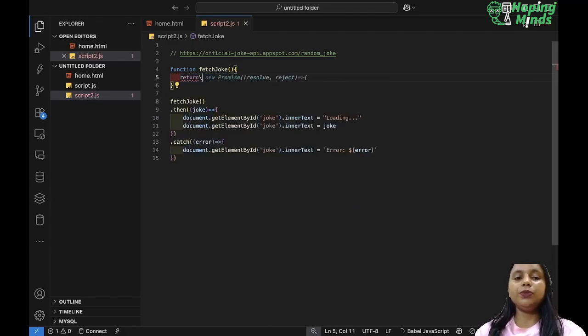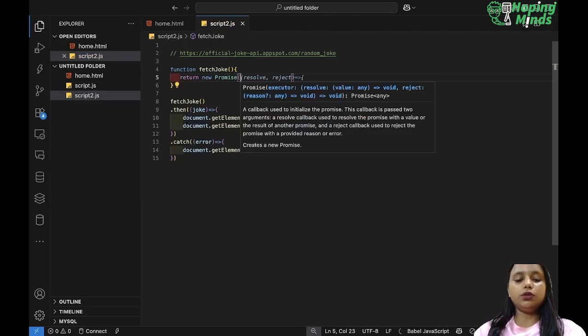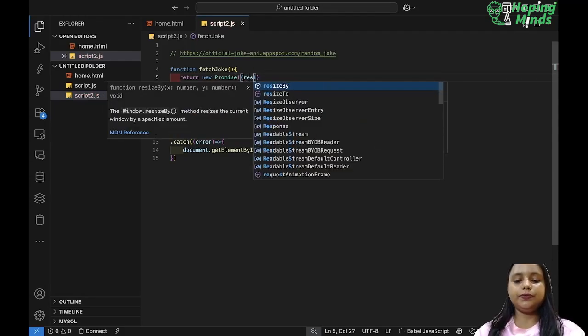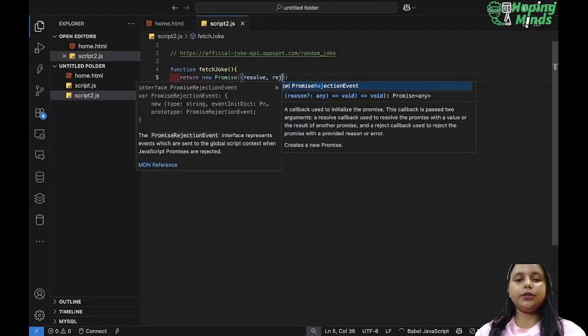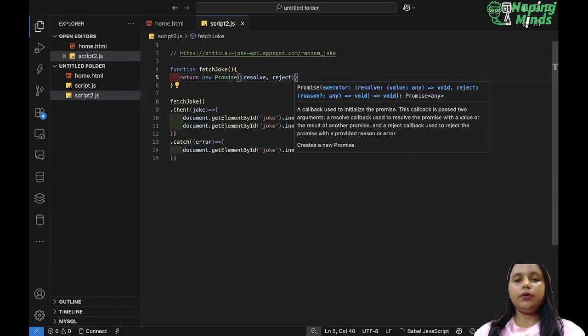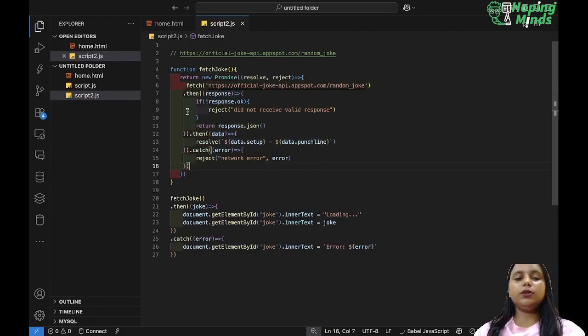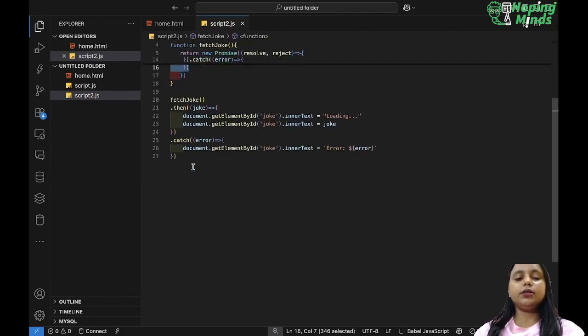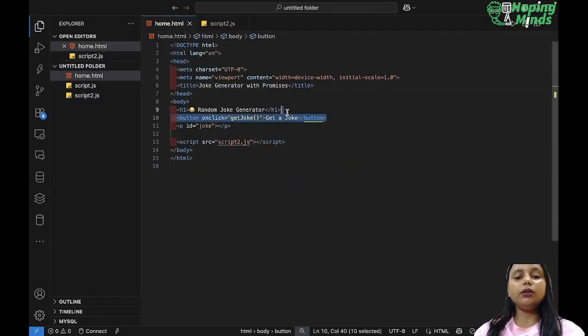So what you will do is return new promise, as I already told you how you can return a promise. So this will have your resolve and reject, right? And inside it you can just put this logic as it is. Now for this, remember that we have used our button, right?